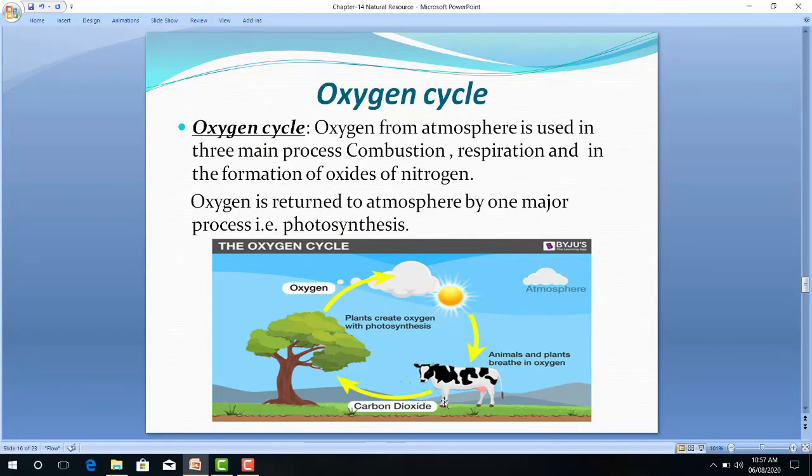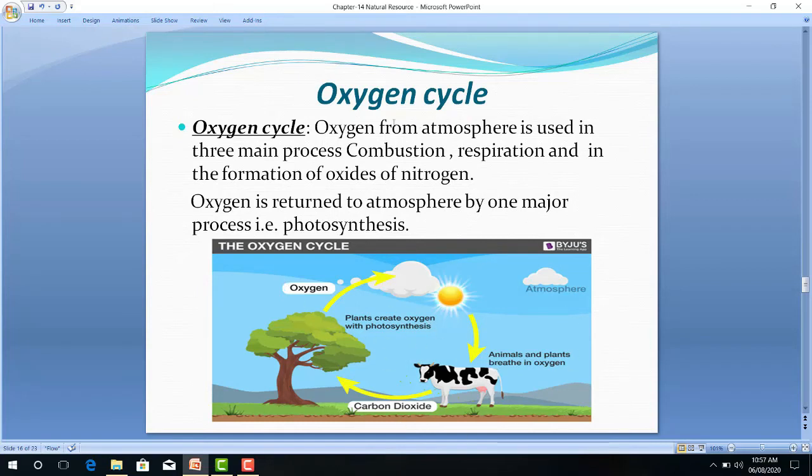Now this glucose is broken down in the presence of oxygen, and once again they produce carbon dioxide, and this carbon dioxide is taken back by these plants. So this way the cyclic movement of oxygen continues in the atmosphere.